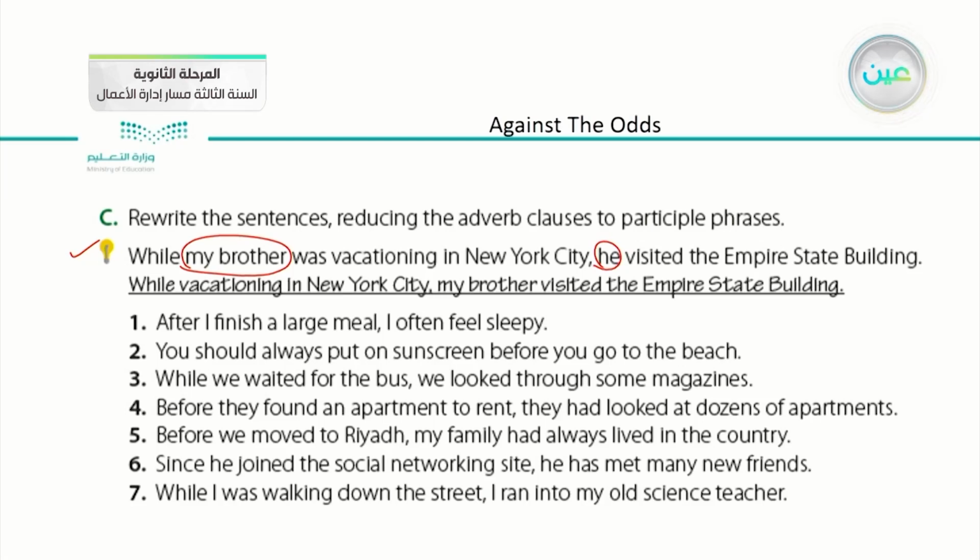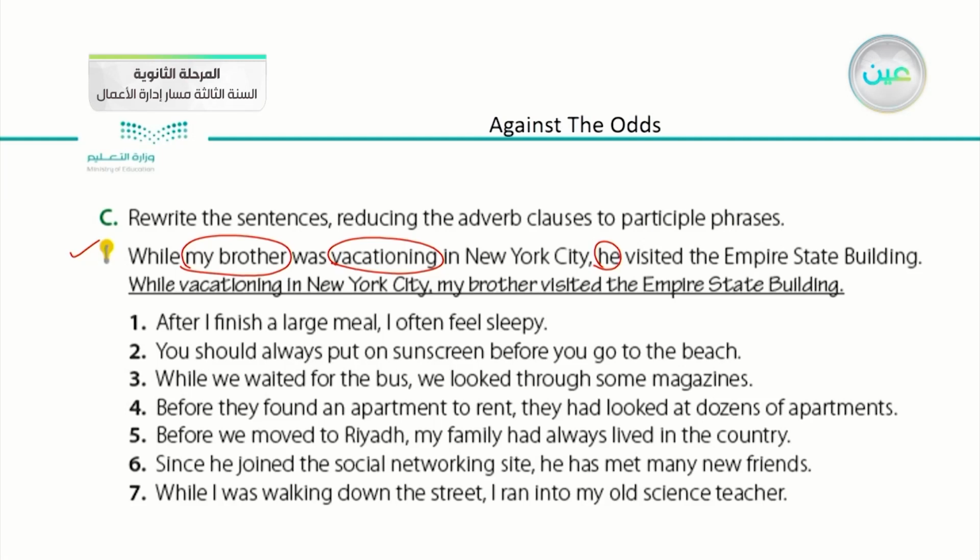We can reduce these two subjects into one by adding a gerund to the verb. The verb here, vacationing, already has an ing, so we can just take out the subject and the helping verb and complete the sentence.